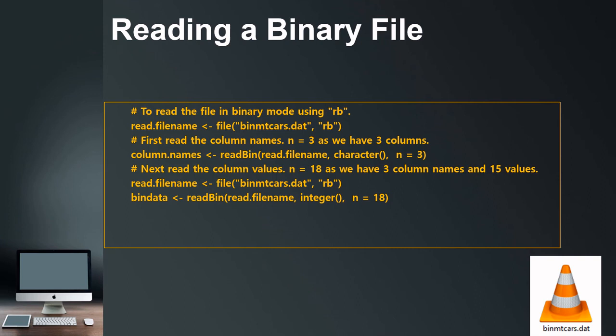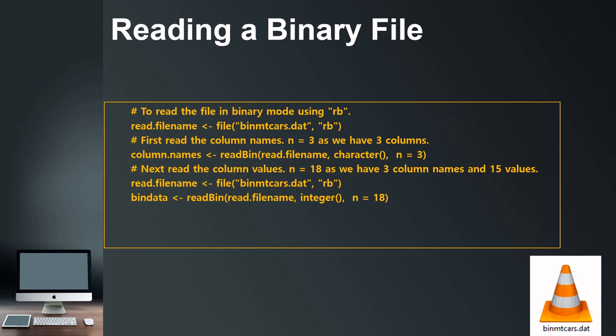Before this, we saw it was WB. So W stands for write and B for binary. But in this case, because we are going to read the file, it is RB, meaning read the file. So the statement used here is read file name. So the same file I am going to read, which I have created in the previous example. It was bin empty cars dot dat, and because I am going to read the file, RB is used.